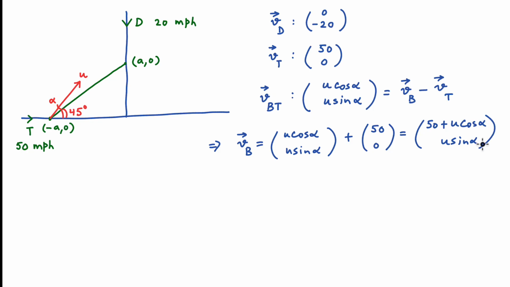So we now know the vectors for the arrow and the deer. Remember, we also have their starting positions, (0, a) for the deer and (-a, 0) for the arrow. So now it becomes simple to say where the deer and the arrow will be after some arbitrary time t.